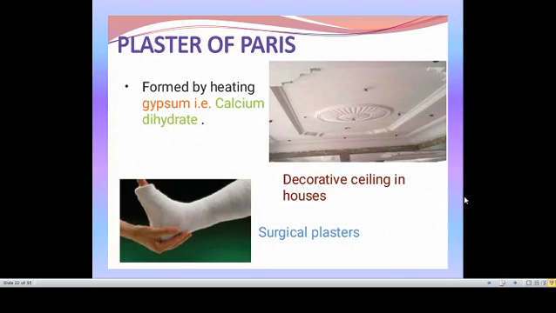So it is used for making some statues. When we mix gypsum with water, after some time it tends to harden. So we can make statues, and also surgical plasters. For some fractures, the surgical plasters are made up of this plaster of Paris, and it is also used for decorating ceilings. You can see this type of decorative ceiling in your house. This is made up of gypsum, that is plaster of Paris.